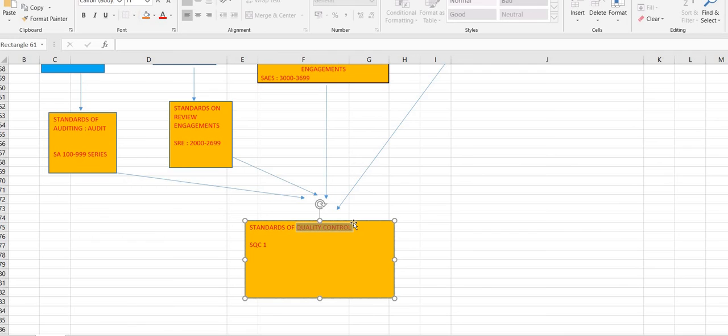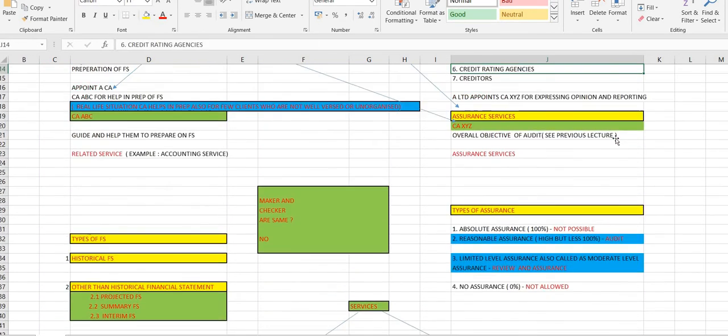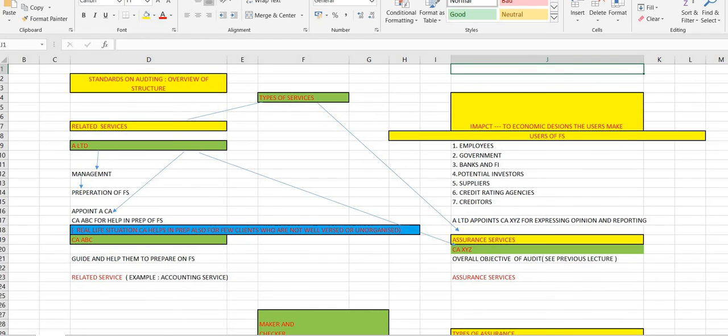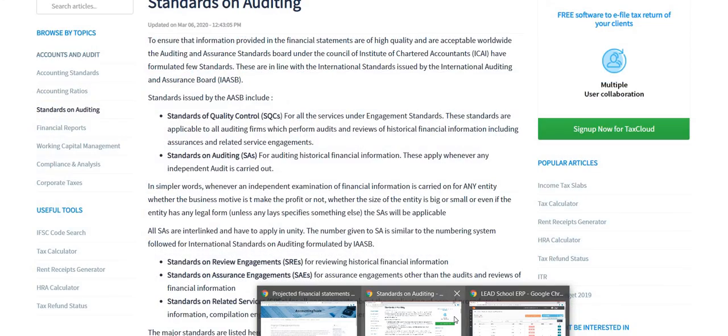In this quality control you will read in SA 220. Usually all teachers cover it with SA 220 only. So when you read 220, just give a glance to SQC 1. There are actually no questions asked really on this topic, but you can just give a glance, no harm. So this is covered, and now let's understand one more thing.